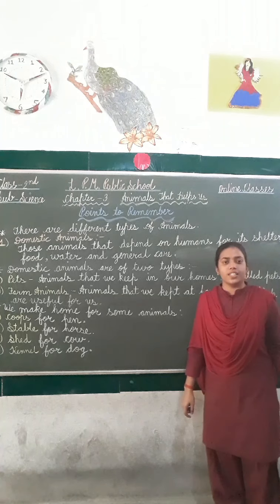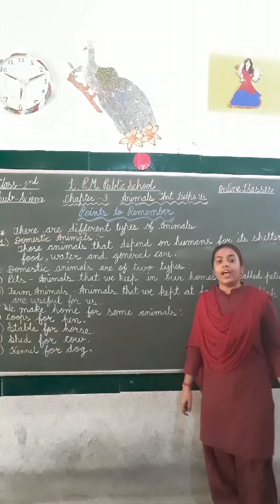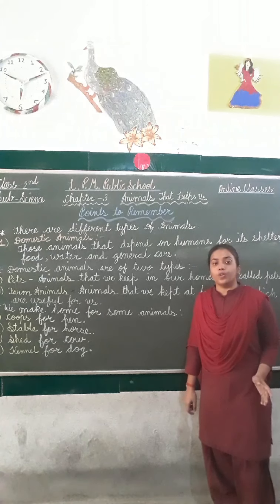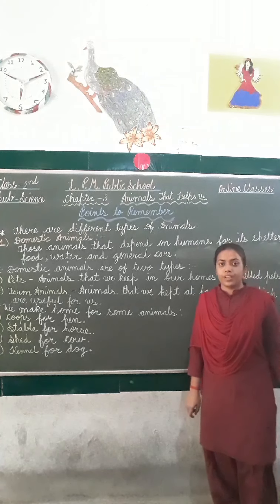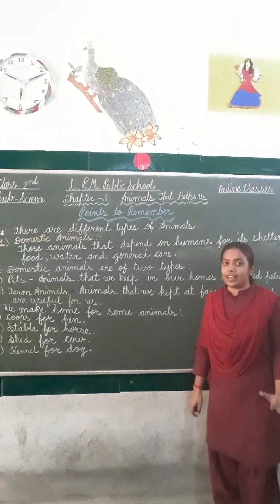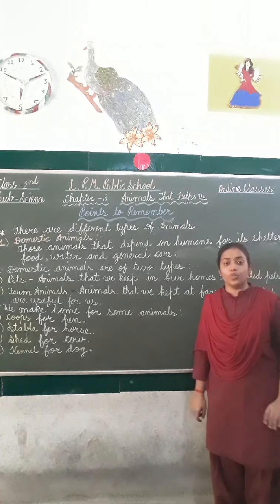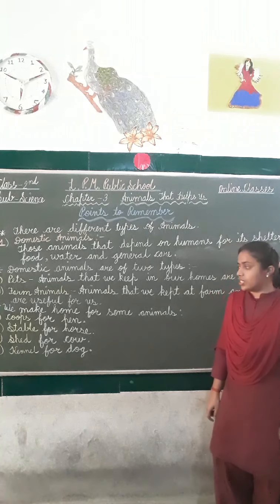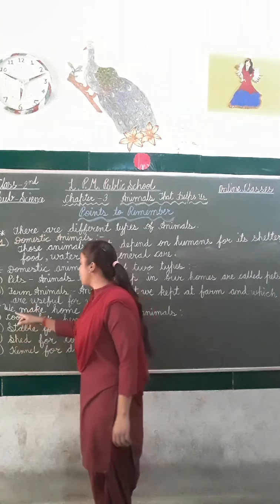These animals are kept at home and they are useful for us. Like cow gives us milk, buffalo also gives us milk, hen gives us eggs and horses are used to carry loads.